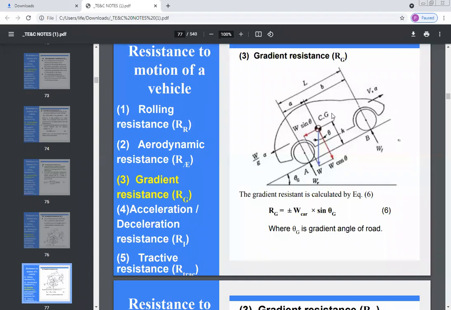And how to calculate that gradient resistance? This gradient resistance is given by this horizontal component of the car, that is W sin theta g. W, weight of the vehicle, of the car, into sin theta g. So what is theta g here? Theta g is the slope of the road or gradient angle of the road. You can see here, this much is the slope, theta g, or angle of the road.